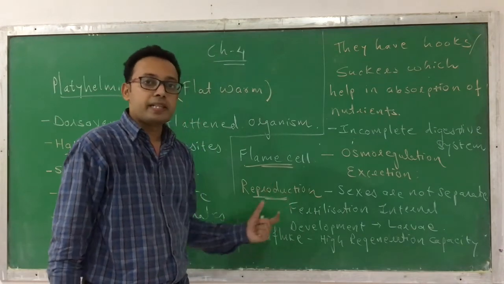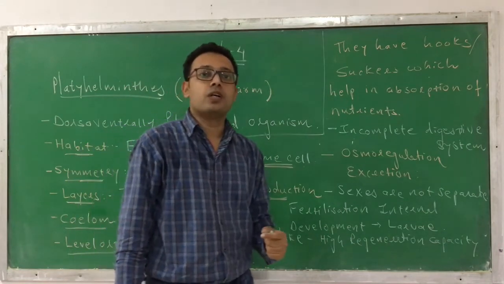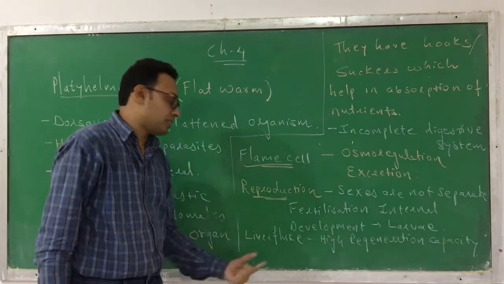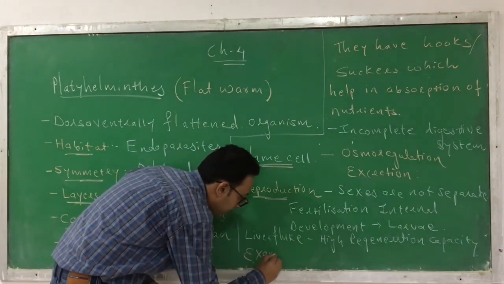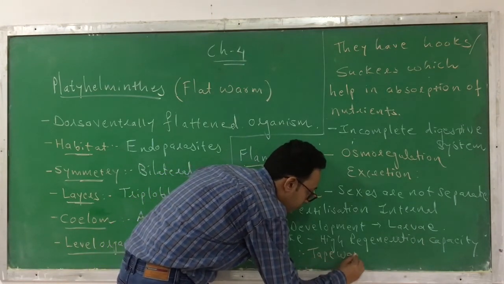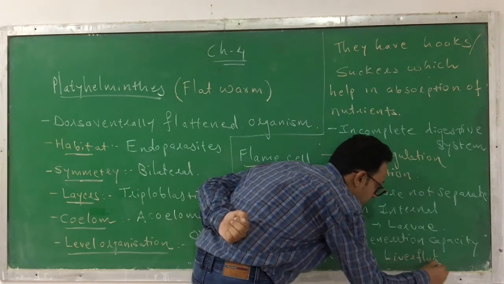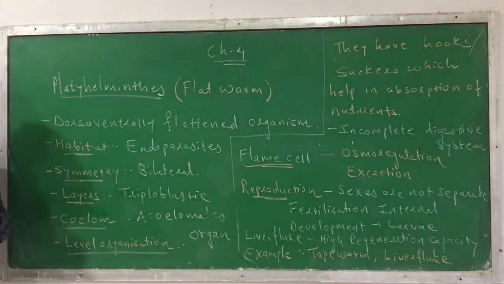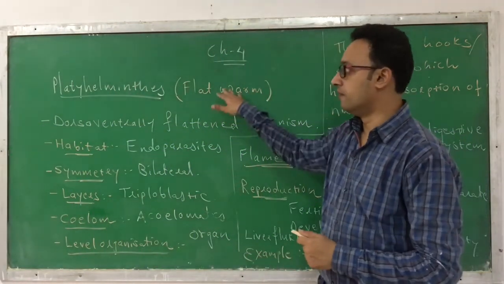In short, in Platyhelminthes, sexes are not separate, fertilization is internal, development is through a larval stage, and some members possess high regenerative capacity, for example the liver fluke. Which are the examples? The first example is tapeworm. The second example is liver fluke. Tapeworm and liver fluke are examples of Platyhelminthes, which can also be called flatworms. So this is all about flatworms.